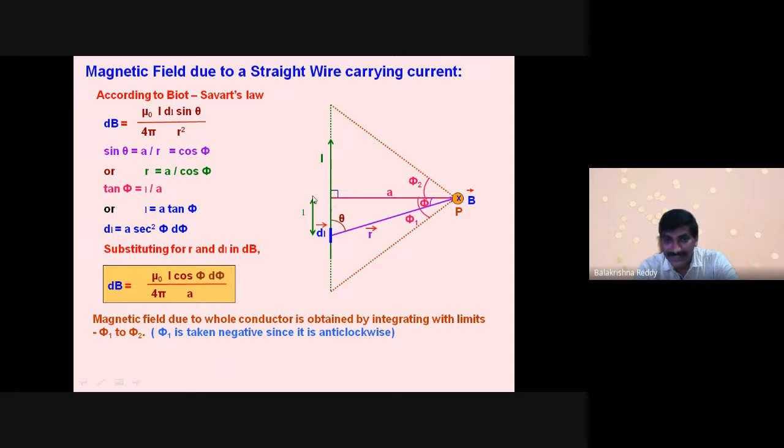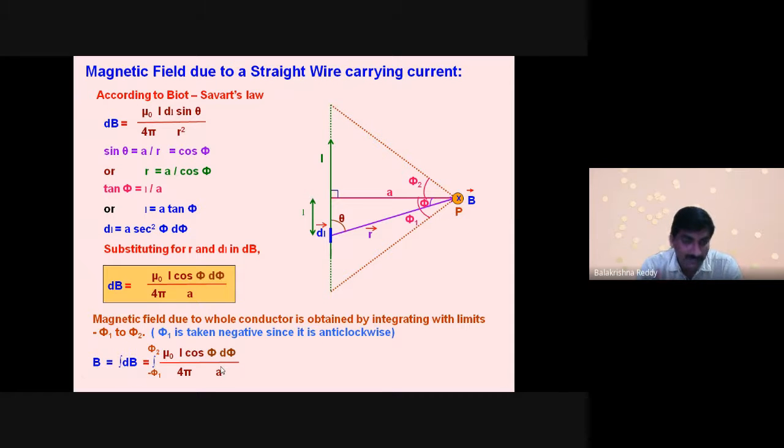Why minus phi 1? This is the y-axis, so along the negative y-axis it is minus phi 1, and upward in the positive direction it is plus phi 2. So those are the limits I am taking. Integration of dB is from minus phi 1 to phi 2 as limits. Now mu naught I cos phi d phi by 4 pi a, everything is here.